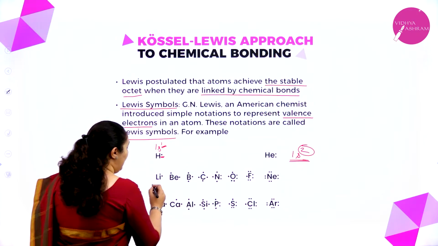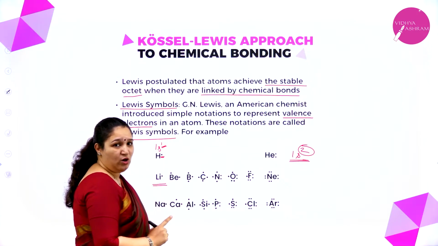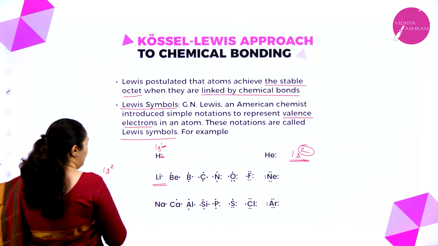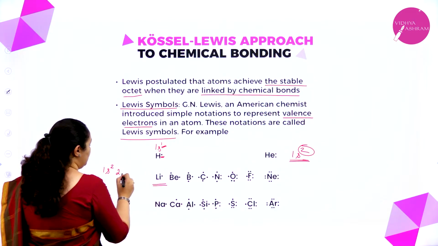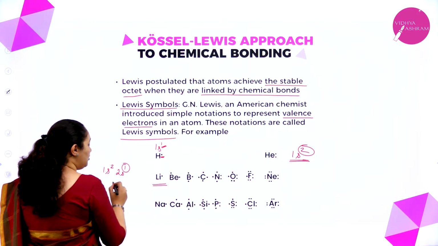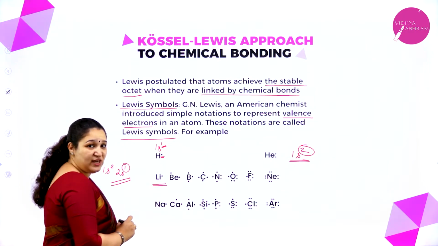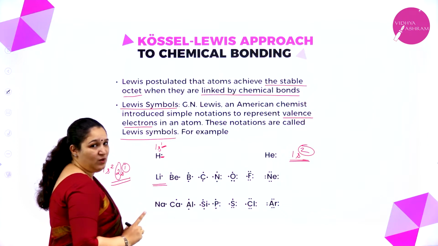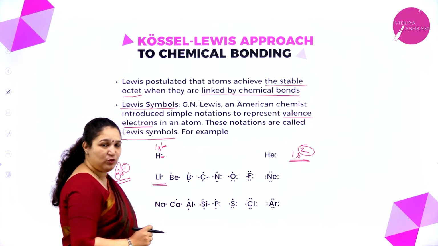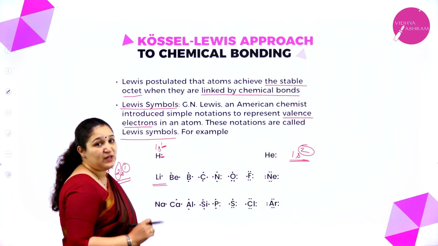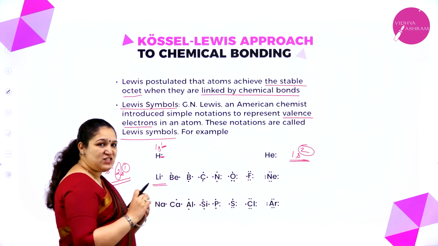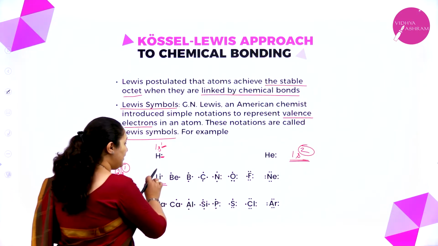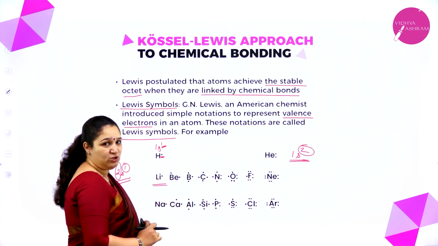Next, lithium, I have put again only 1 dot. Why exactly is it? See, lithium atomic number is 3. So 1s2, 2s1. So it has got only 1 electron in the valence shell. The shell is the second shell. How many electrons are there? Only 1 electron. That is why we have put only 1 dot. So I hope you have understood. Valence shell means the outermost shell, and in that shell how many electrons are there? That we are going to represent in the form of dots.